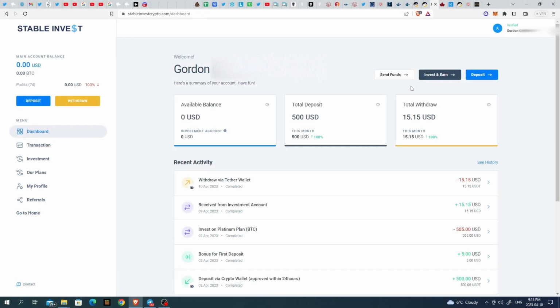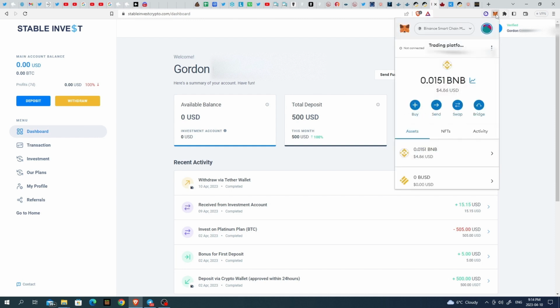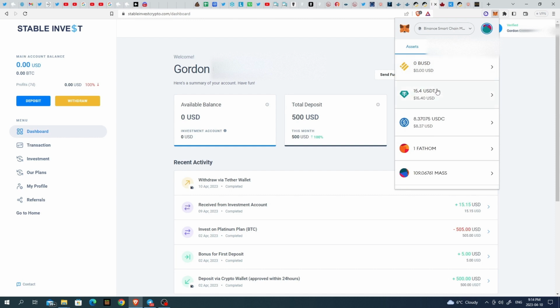Just a quick update on Stableinvest. The other day I did a video on this protocol and had my first withdrawal to do, $15.15. As you can see here, the withdrawal is completed. I did get a couple of emails and a notice in my account, which also stated that this had come through. And also, if you look at my update here on my account, this was $15.26. It's now at $15.40. So the money has gone into my account.